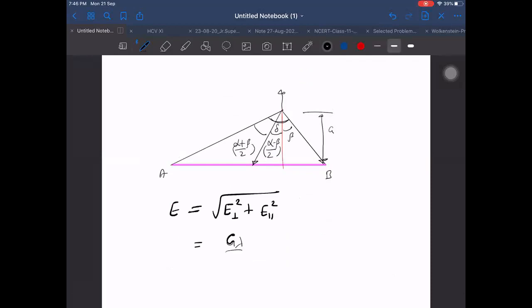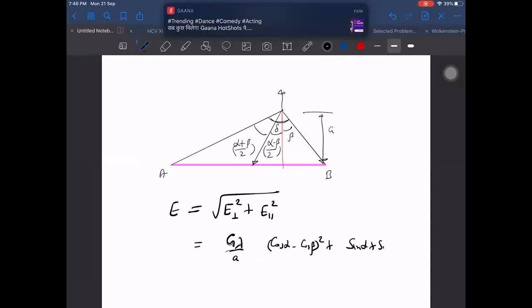G lambda by A into the root of (cos alpha minus cos beta) whole square plus sin alpha plus sin beta whole square, which is root of 2 minus 2 cos of alpha plus beta.